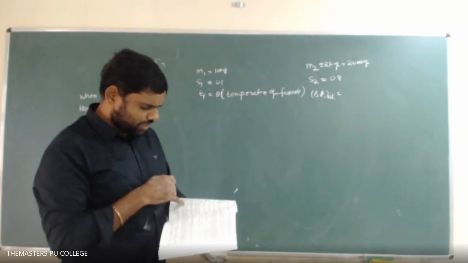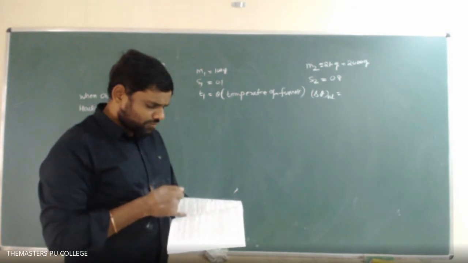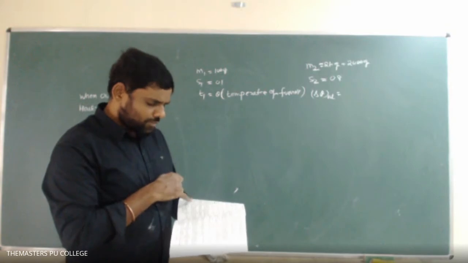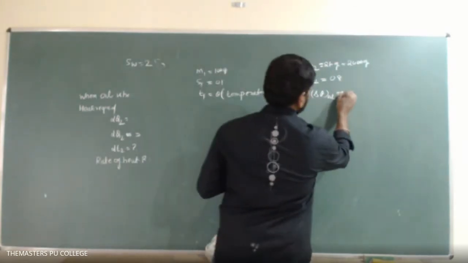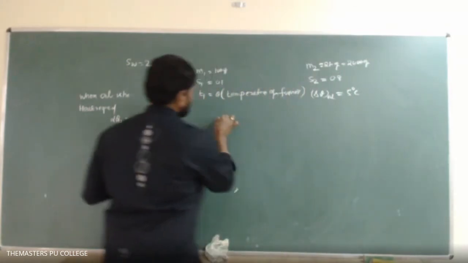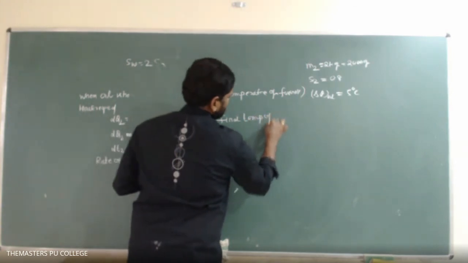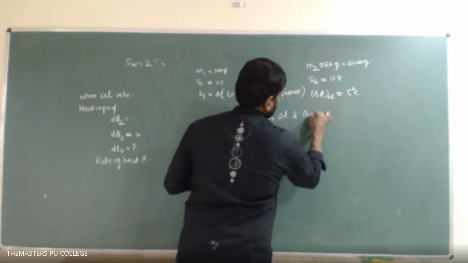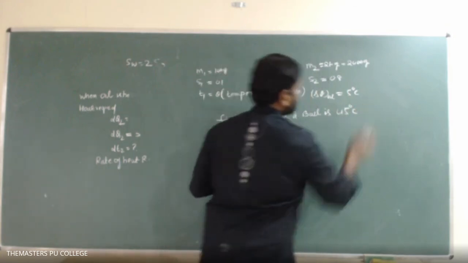By absorbing the heat from the copper ball, its temperature is raised by 5 degrees centigrade, so the final temperature of the oil and the copper ball is 40 degrees centigrade.